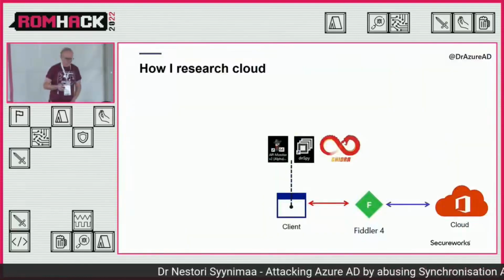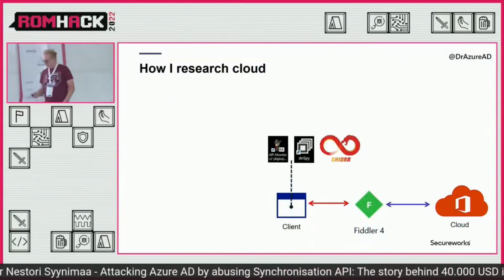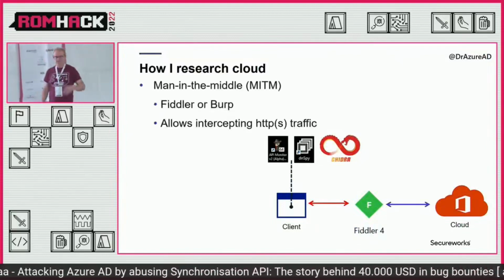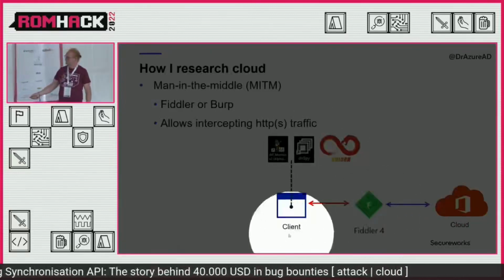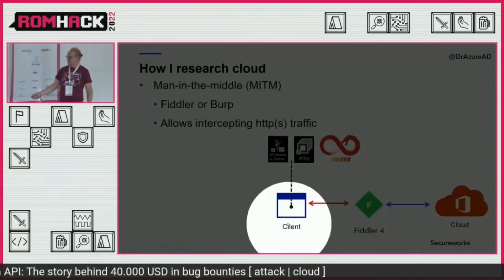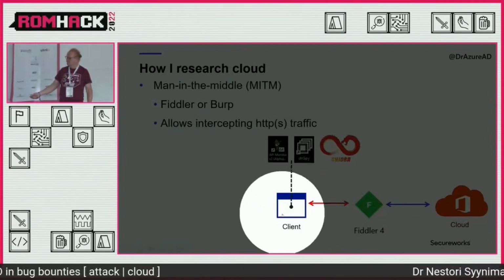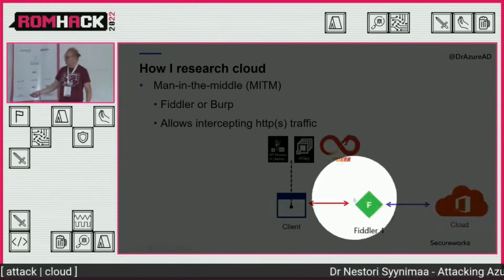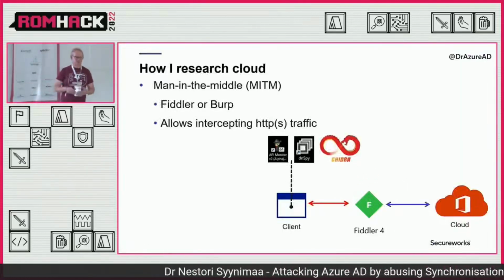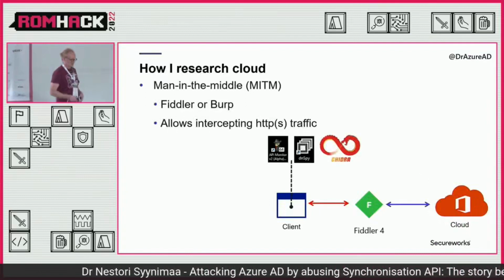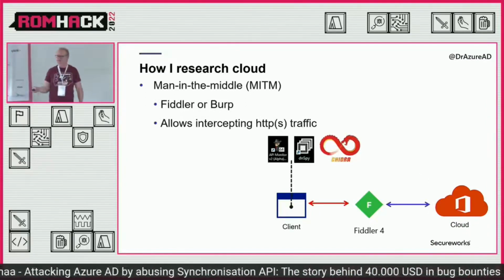So how I usually do my research. Mostly I do man-in-the-middle attacks. I use Fiddler here between the client and cloud. For instance, the Azure AD Connect synchronization is the client, which is connecting to the cloud. And if I put a proxy in the middle, I can see the traffic there. So that's pretty much my research method: I take a thing, run something, and see what happens between that and the cloud.